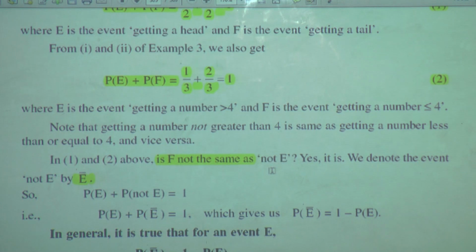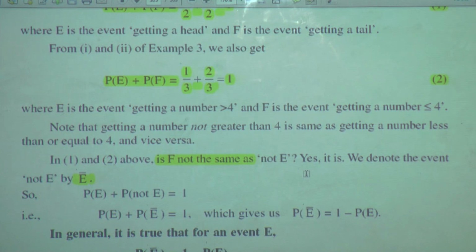When we are getting a tail, it is not E, meaning it is not head, and it is correct. I hope you are understanding what they are trying to explain to us here, that we are getting tail in the first example in the event F, which is not head. What is the head event? It is E, meaning it is not E.